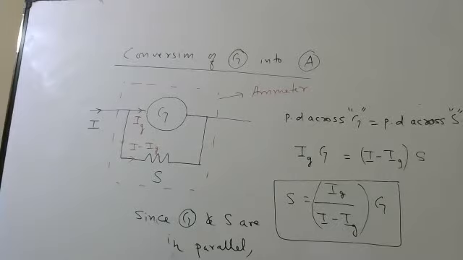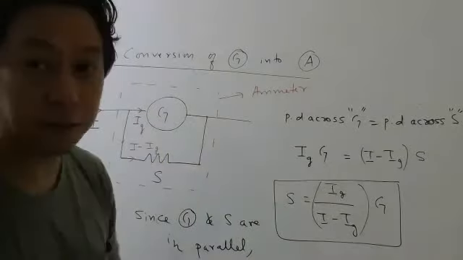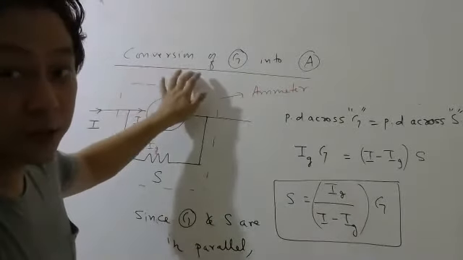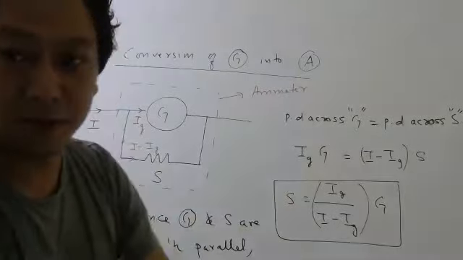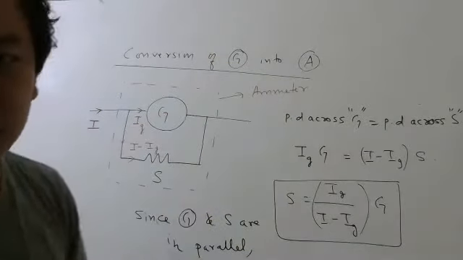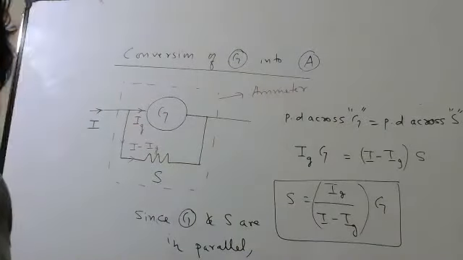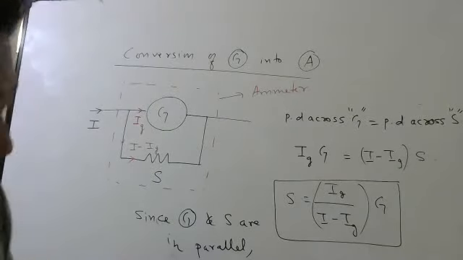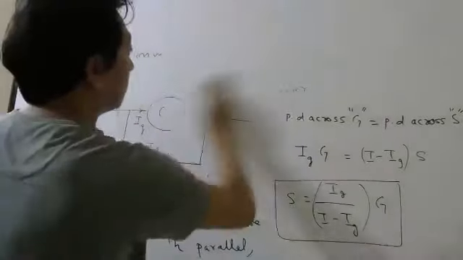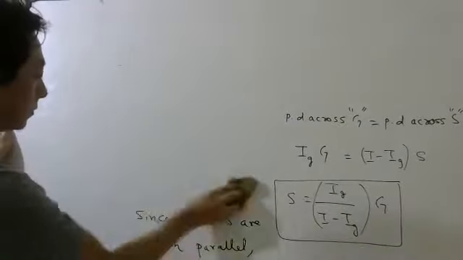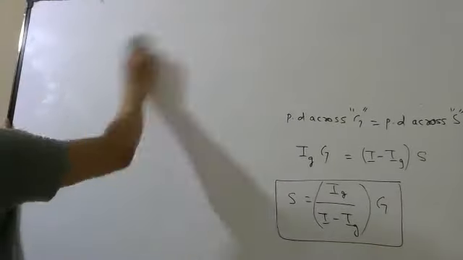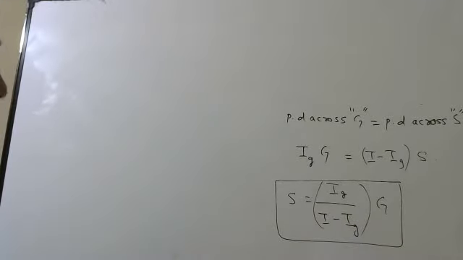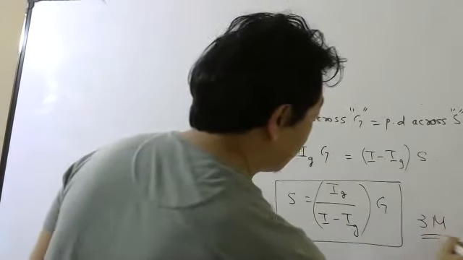Make a note. Remember, the same topic can also be done by saying increasing the range of an ammeter into another ammeter. So you can consider this as an ammeter also. What is it? This is a current measuring device only. Now, up to here is 3 marks.